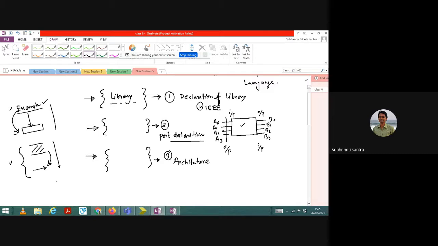Now architecture. In the architecture we have basically two types of programming style. One is data flow programming, or sometimes we can say data flow model, and the other is the behavioral model.